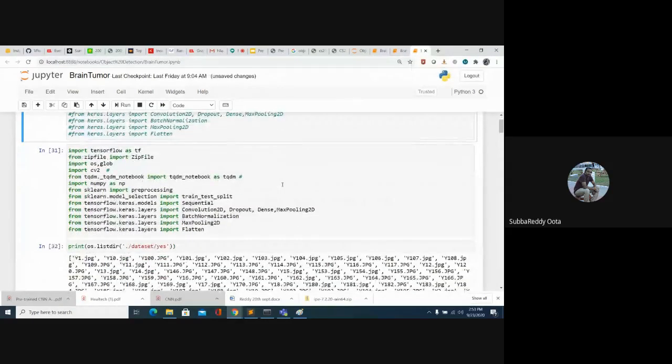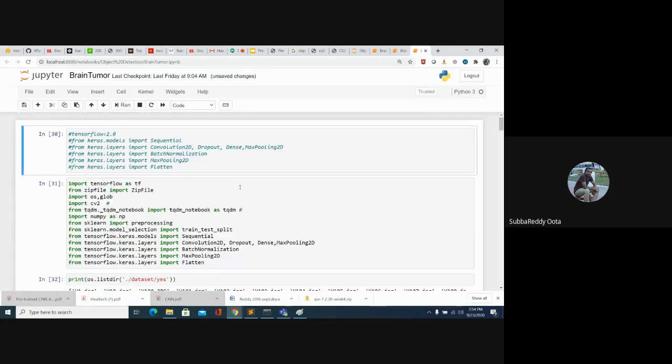Okay, so the image classification approach depends upon the number of samples you are using. Suppose your data set is small, containing 5,000 or 10,000 images. We can go with one approach. If you have 1 lakh or 2 lakh images, there are two other approaches available. So I can show all those approaches and how we can apply them.